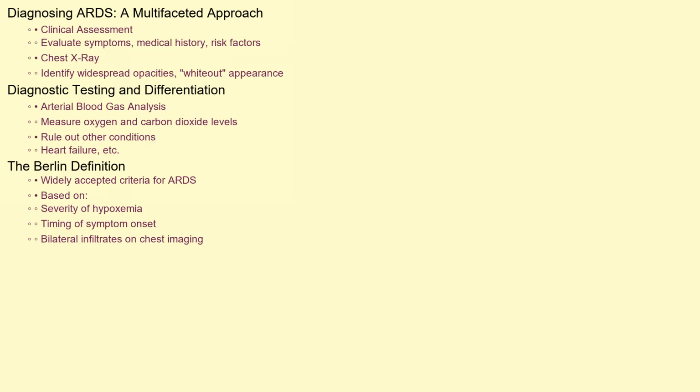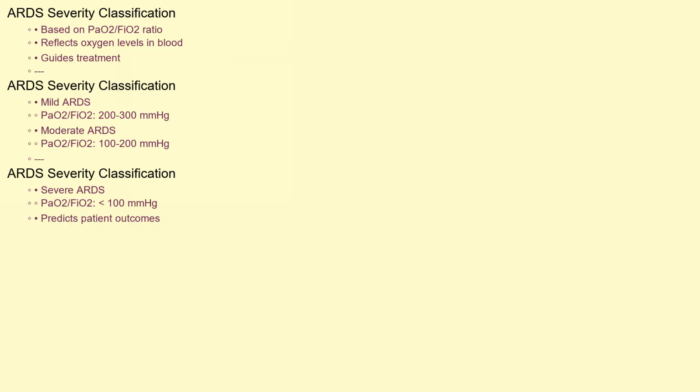The Berlin definition is a widely accepted set of criteria used to define ARDS based on the severity of hypoxemia, the timing of symptom onset, and the presence of bilateral infiltrates on chest imaging. ARDS is often classified into mild, moderate, and severe based on the PaO2/FiO2 ratio, which reflects the level of oxygen in the blood relative to the amount of oxygen being supplied. A PaO2/FiO2 ratio of 200 to 300 indicates mild ARDS, 100 to 200 indicates moderate ARDS, and less than 100 indicates severe ARDS. This classification helps guide treatment strategies and predict patient outcomes.